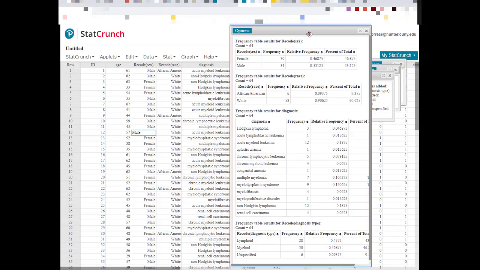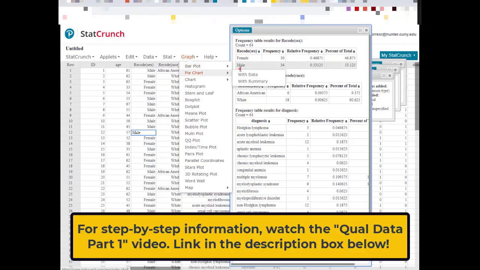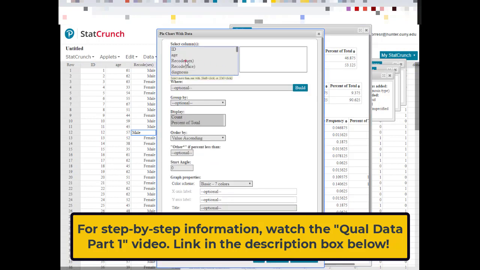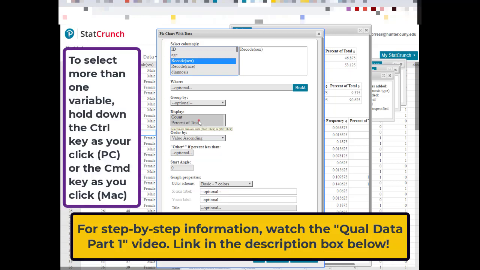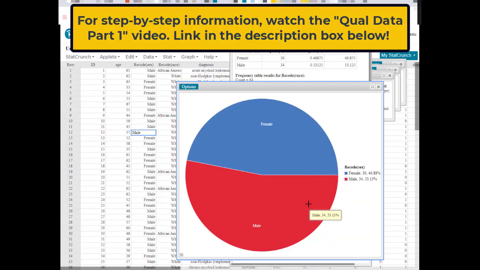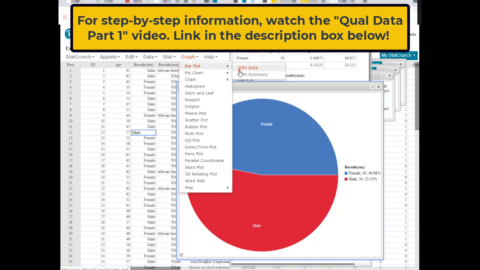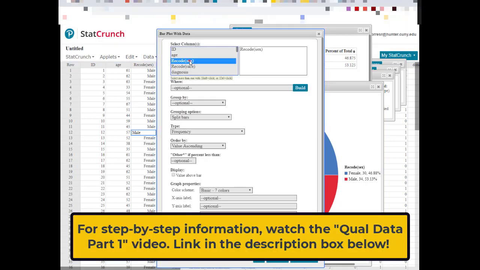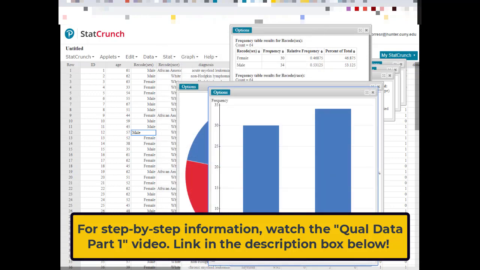Now let's make some graphs for this. Let's go ahead and do a plot with data, and let's go ahead and do sex. We're going to do count, percent total. Here's a pie chart. Here it's got 46.88% are female and 53.13% are male. If I wanted to do this as a bar plot, I should be able to do that as well. Let's see, this would be sex and compute, and here would be female and male.